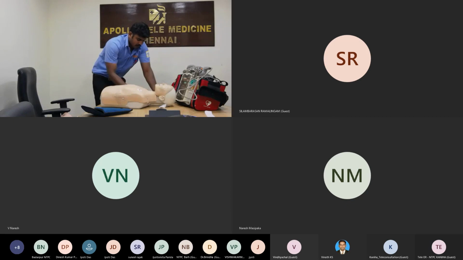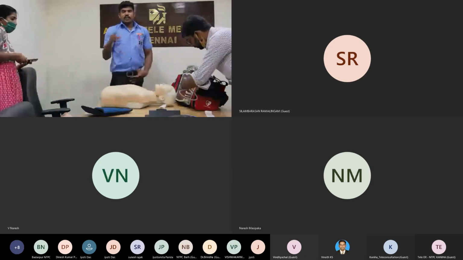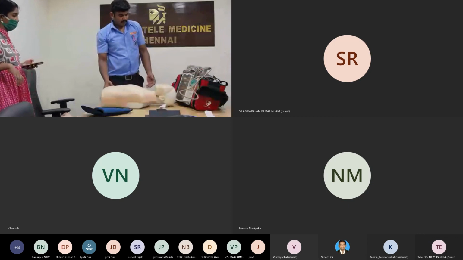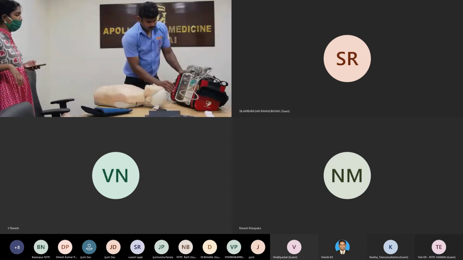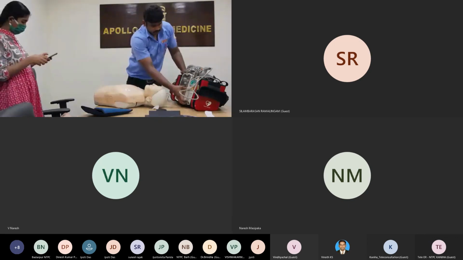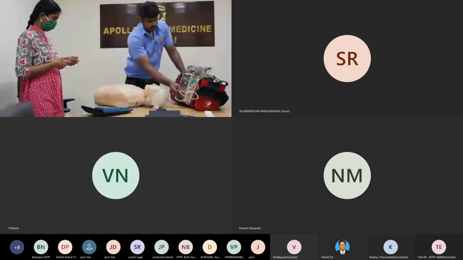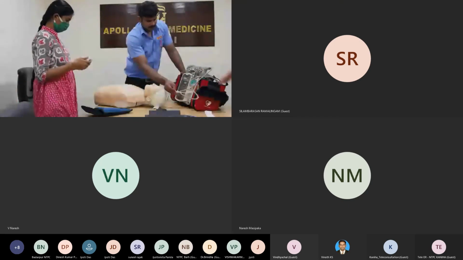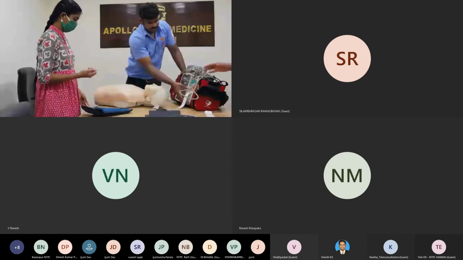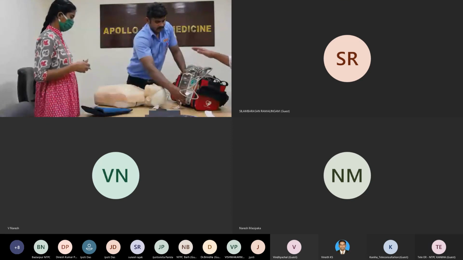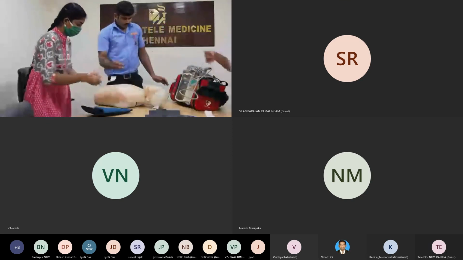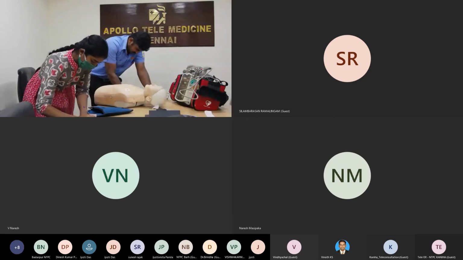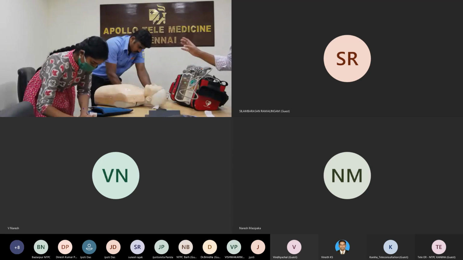So rhythm, just explain the non-shockable rhythm. The patient is sick and non-responsive. At that time you have to perform CPR, whether shockable or non-shockable. After seeing that rhythm, only then you decide. But you can perform the CPR in cardiac arrest cases anytime.